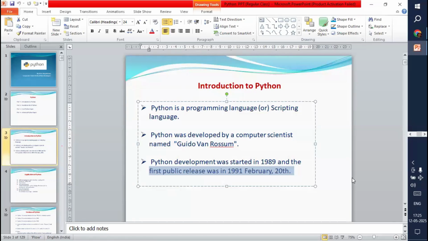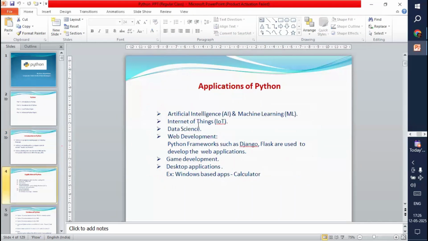So Python is not new actually; it is an old one only. But it is becoming very popular from the past 5 to 6 years onwards only. Python development started in the year 1989, and the first public release was in the year 1991, February 20th. Clear, right? Now, these are some of the applications of Python.